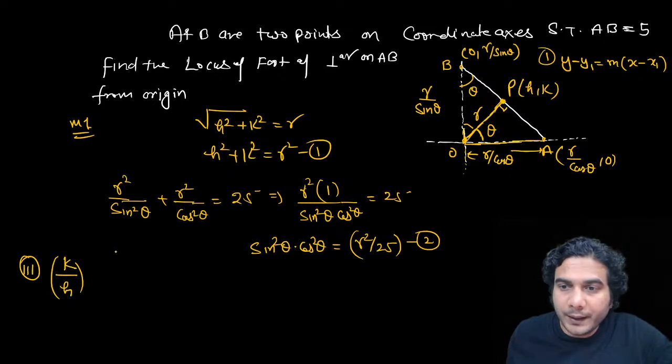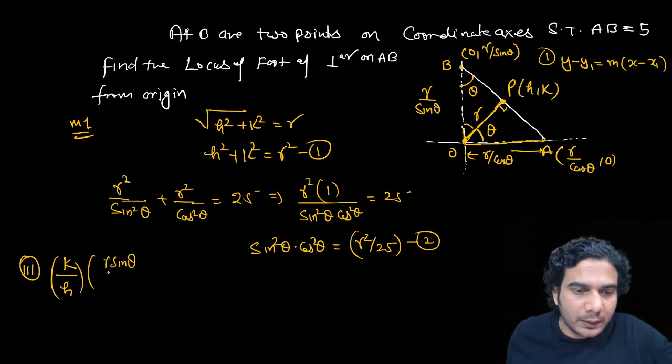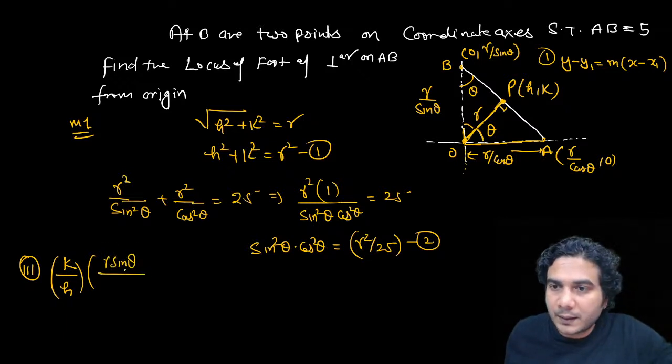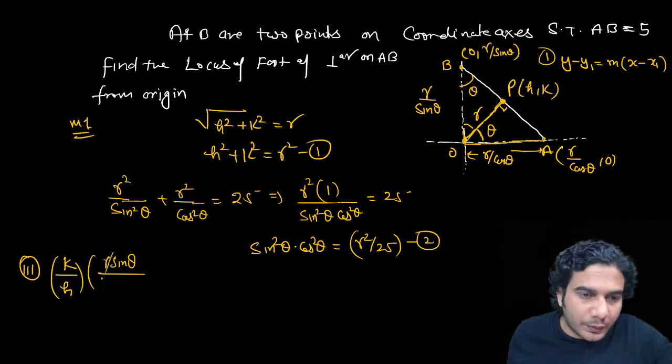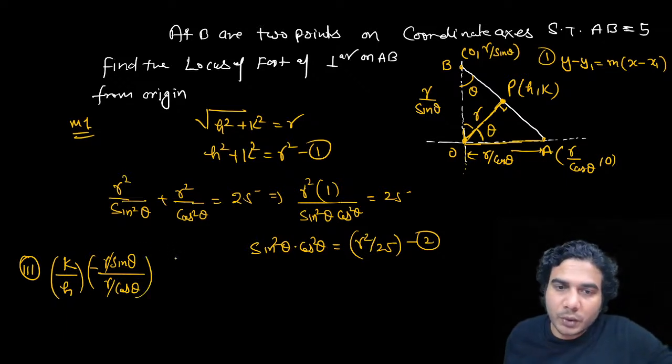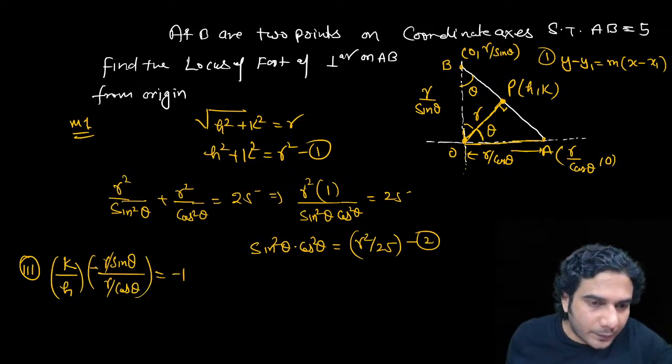and slope of AB. Slope of AB is going to be y2 minus y1, so r sin theta minus 0, divided by r sin theta upon r cos theta, r upon cos theta, with minus sign. So slope of OP into slope of AB is equal to -1. So from this we'll get another relation. Minus minus will get cancelled.